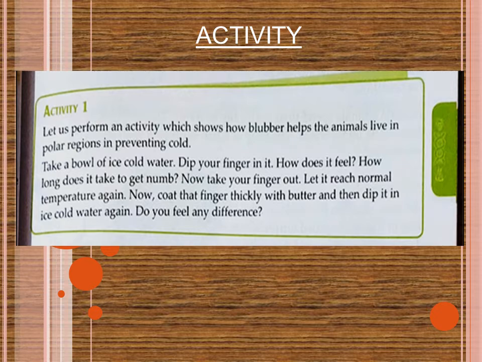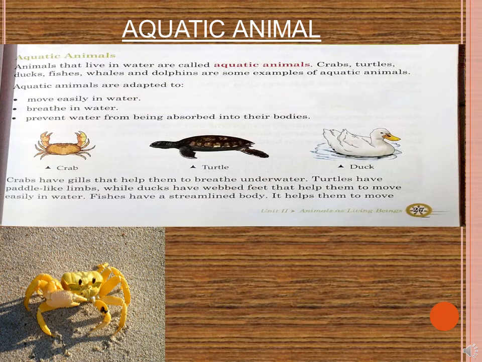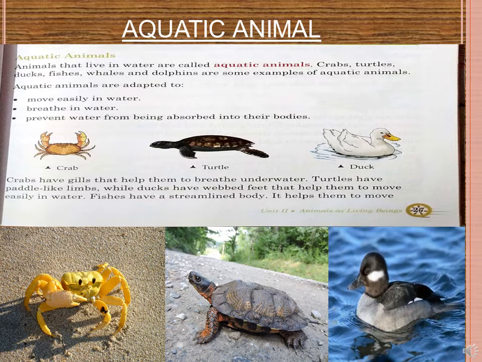Now we will discuss aquatic animals. So let us move to page number 27. Here we will see aquatic animals. Now aquatic animals, we have already learnt about aquatic plants. Aquatic animals means animals living in the water like turtle, ducks, fish, whale, dolphin, all of them are aquatic animals. So what features are they adapted with? Let us take a quick visit.